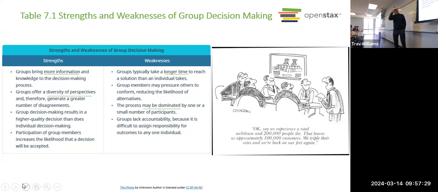But it ties in here because group decision making can lead to better results, and that's important. But it takes time, and so sometimes we don't do it because we've got these other deadlines, or we don't want to spend the time, right? So it's a constant thing we have to think about.